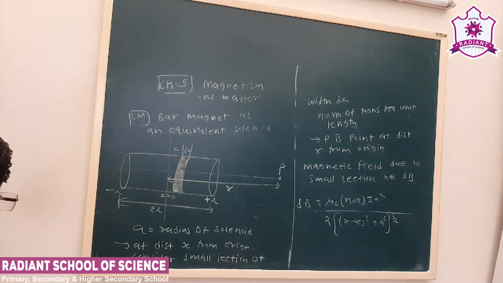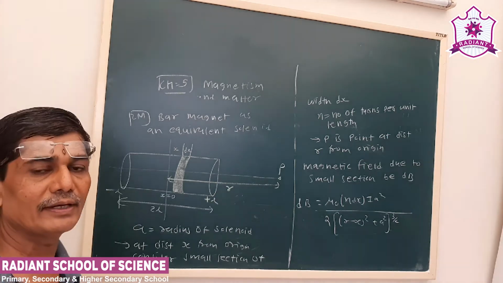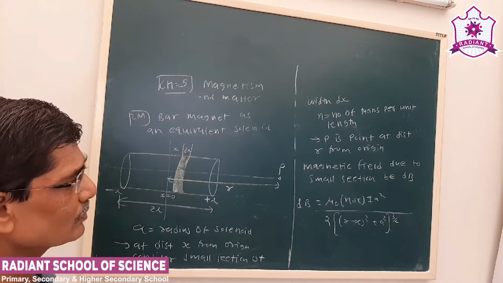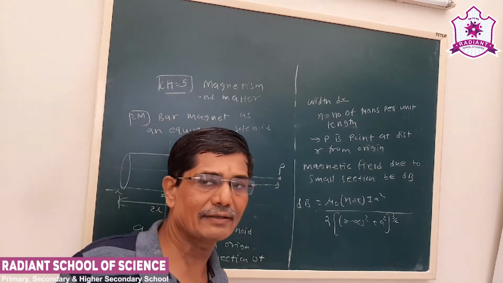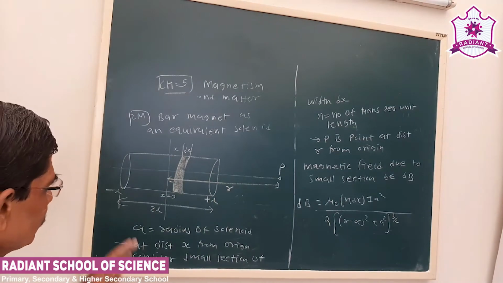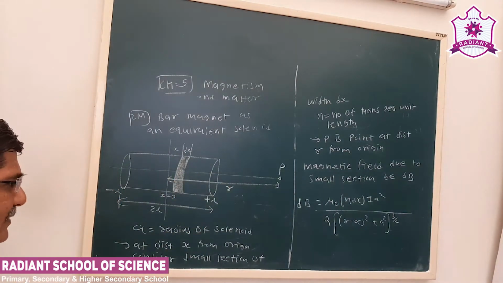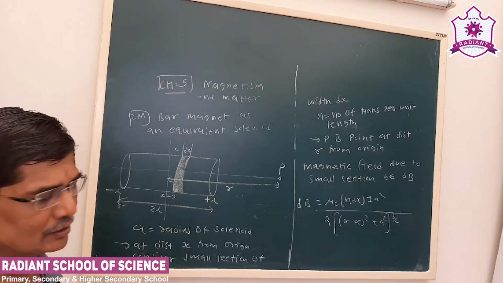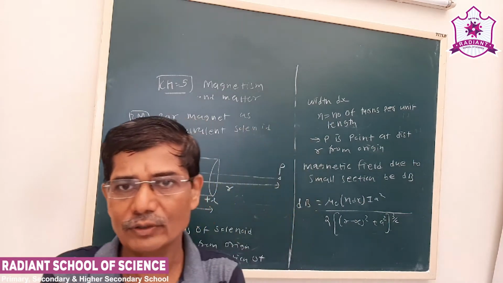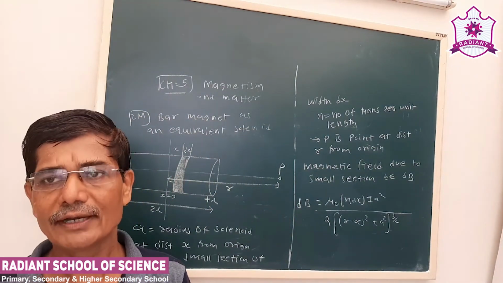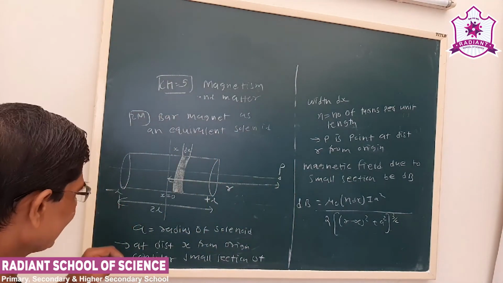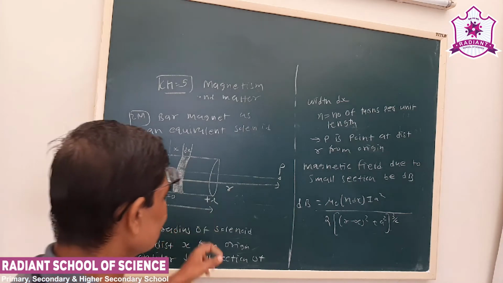Now see, this is the magnetic field at a due to a small section of length dx at a distance x from the origin. Now to obtain the total magnetic field, we have to take integration over the entire length. What will be our entire length? That will vary from x equal to minus L to x equal to plus L. We have studied earlier that to add something we go for integration. So here also the total magnetic field can be obtained by integration from x equal to minus L to x equal to plus L.